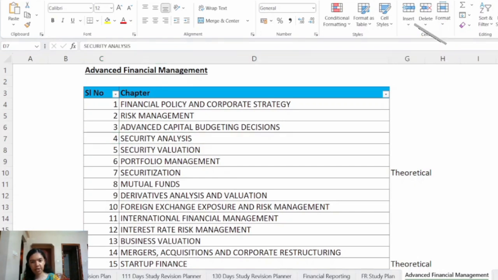Then chapter number 4, Security Analysis. This includes the following topics: fundamental analysis, technical analysis, efficient market hypothesis, and weak form of efficient market theory, etc.